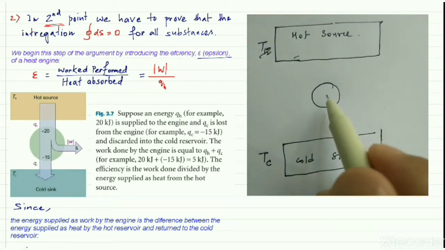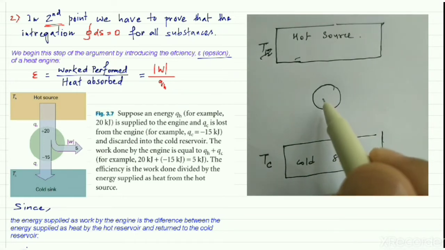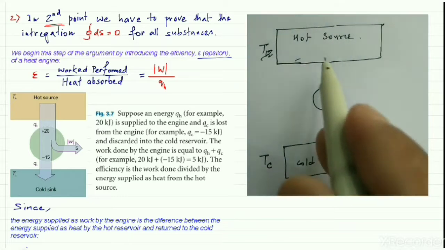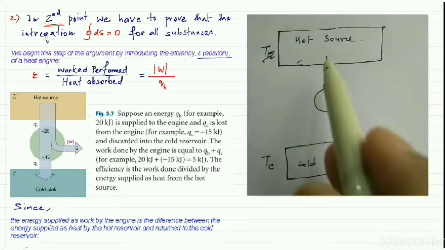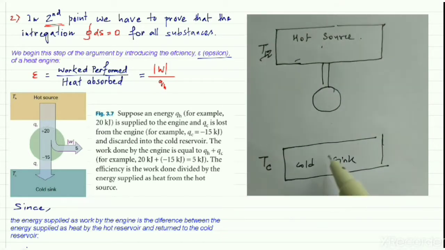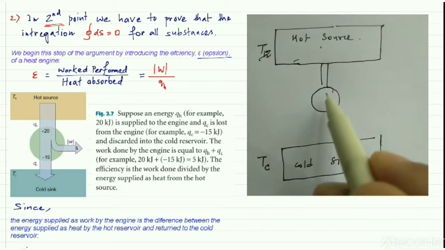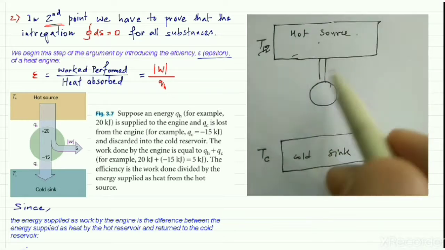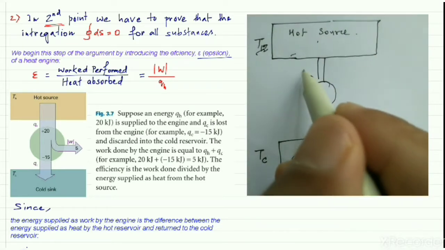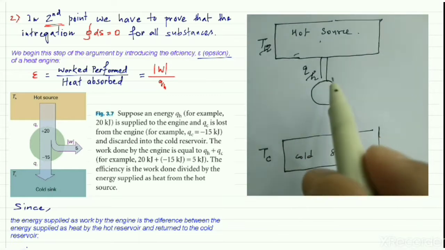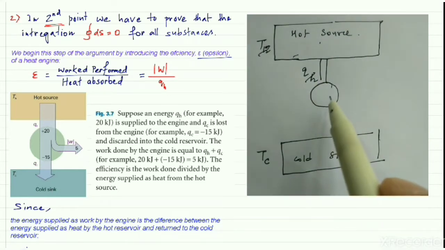Suppose we take a machine and put this machine between the source and sink. This machine can absorb some amount of heat from that source, and let's suppose the amount of heat absorbed by this machine is QH.